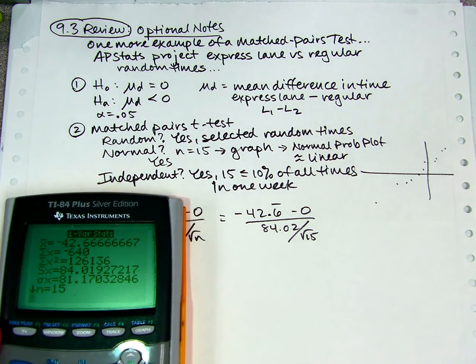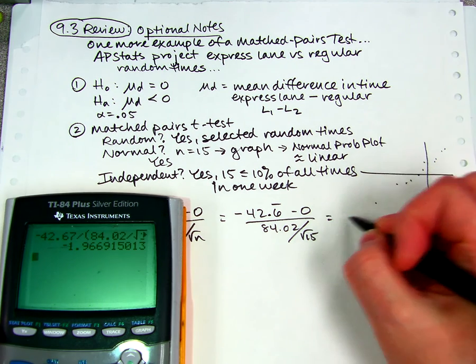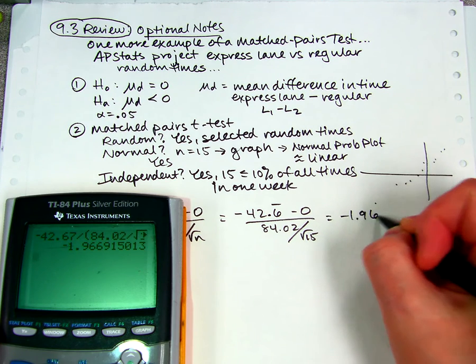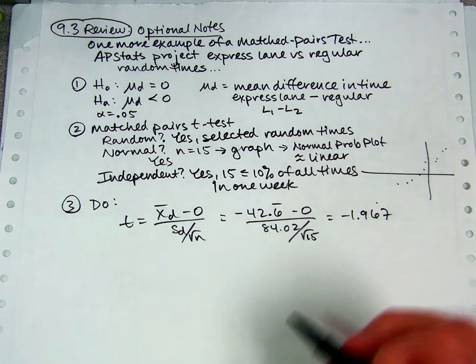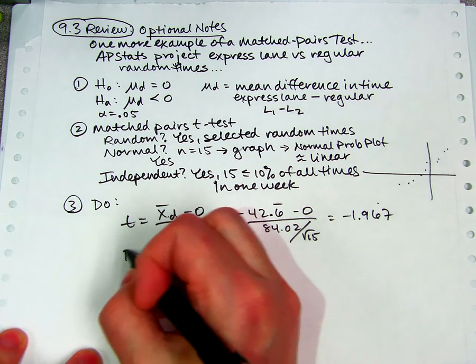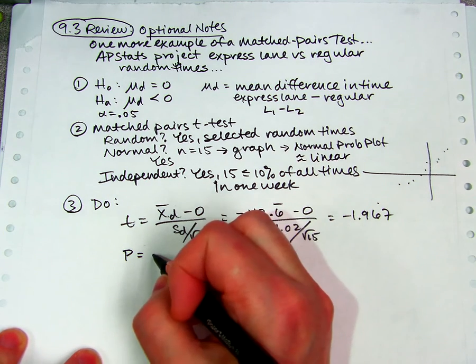Oh my goodness. So I'm going to do negative 42.6, let's round it to 67, divided by 84.02 divided by square root of 15. And I got negative 1.967 as my t-score. Looks like we're probably not going to reject, but I won't know for sure until I find the p-value. That's really close, so maybe we will. We'll see. So then I'm going to do a t-CDF